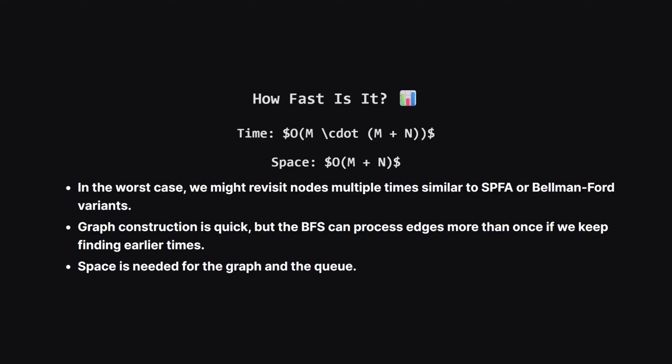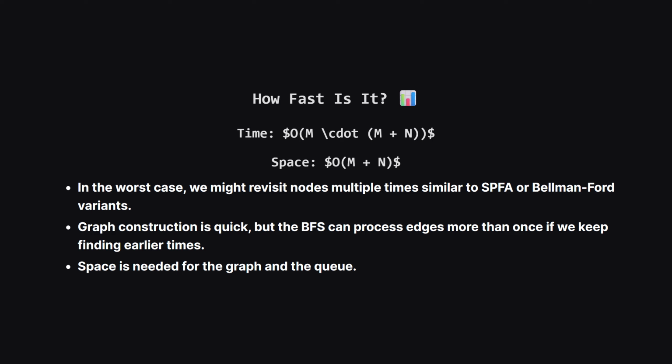So, how efficient is this? The time complexity is roughly proportional to the number of meetings times the total number of people plus meetings. In the absolute worst case, we might revisit people multiple times as we find earlier and earlier paths, similar to how some shortest path algorithms work. However, in practice it's usually quite fast.